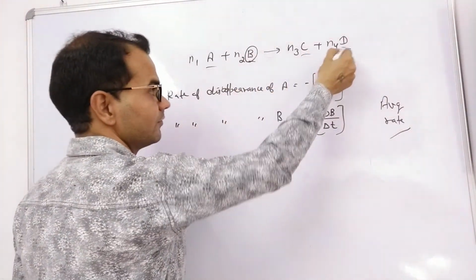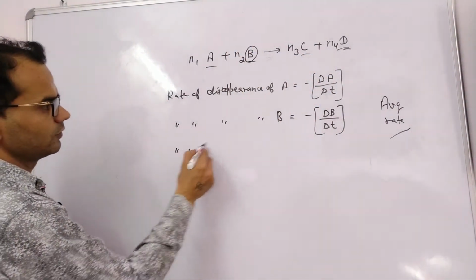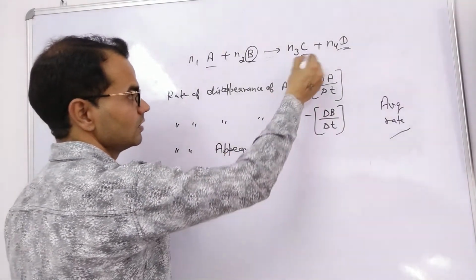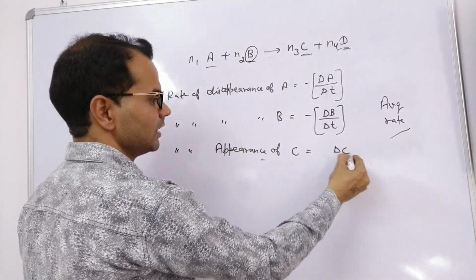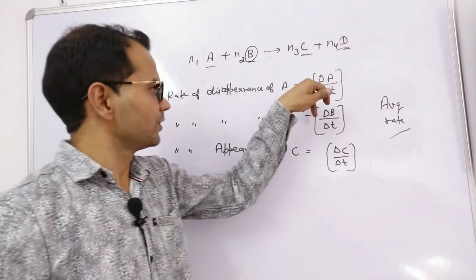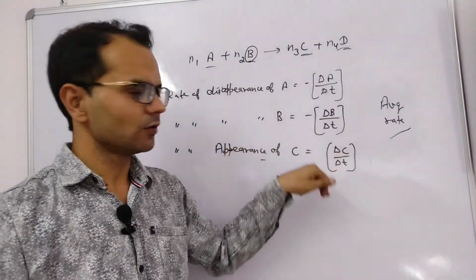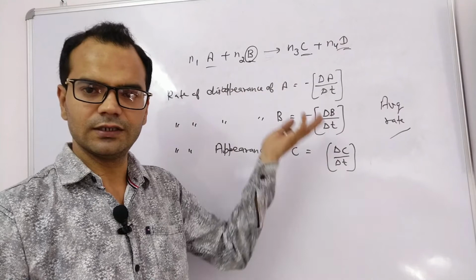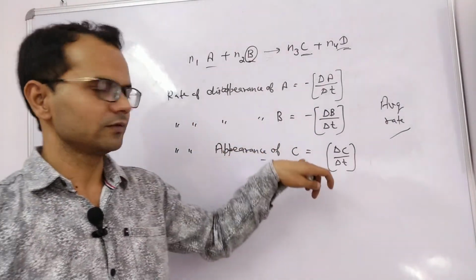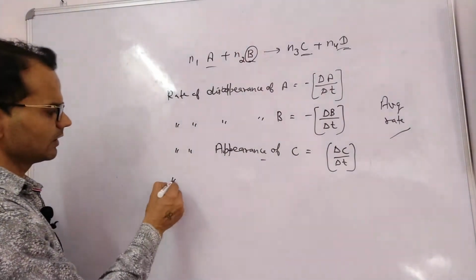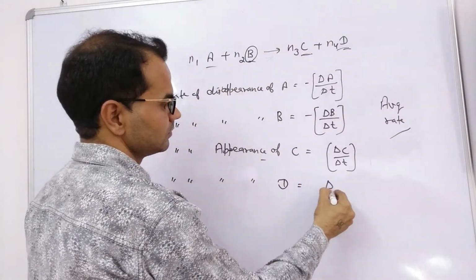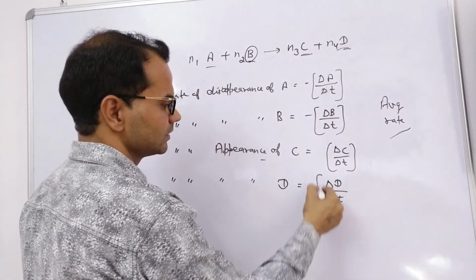But as we know, product will form, product will appear. So the rate of appearance of C is delta C by delta t. For a reactant we put a negative sign, but for a product we don't have any negative sign because the product will increase, and that's why here I write rate of appearance of C. Similarly, rate of appearance of D is delta D by delta t.